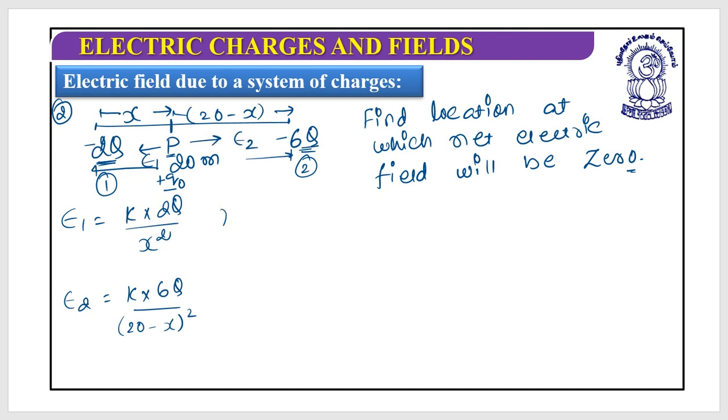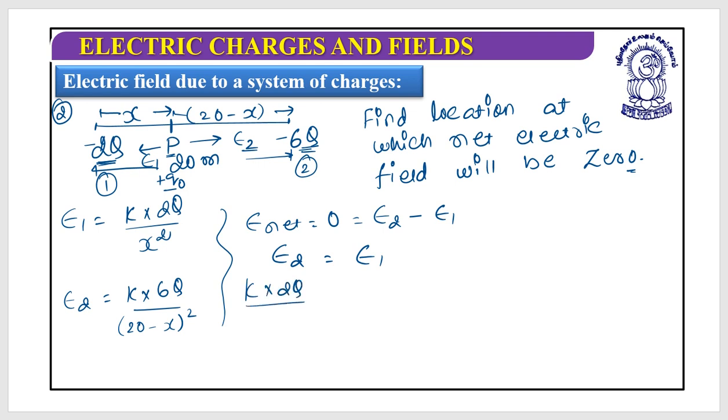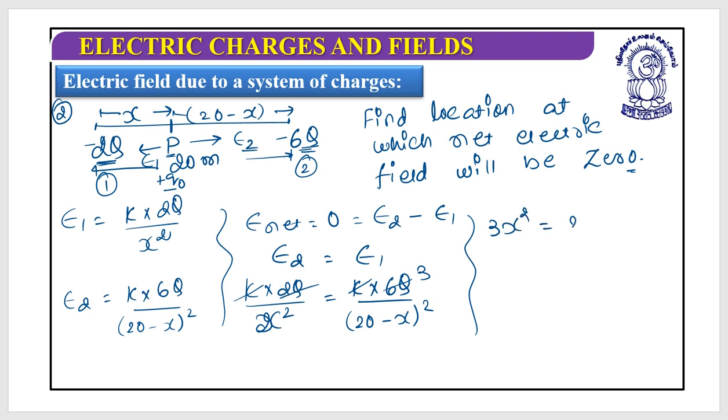It is E2. I know that I require E net to be equal to 0. As both are having opposite directions, I should write it as E2 minus E1, so E2 equals E1. Now let's solve this. K into 2q divided by x square equals k multiplied by 6q divided by 20 minus x whole square. This k is gone. 2q into 3 is 6q. So 3x square equals 20 minus x whole square.